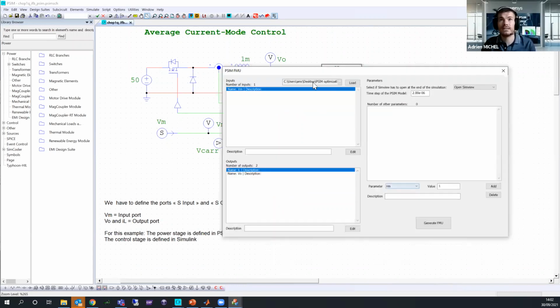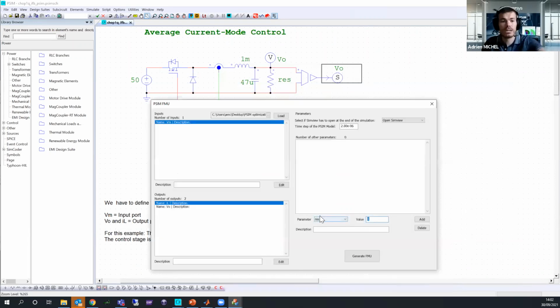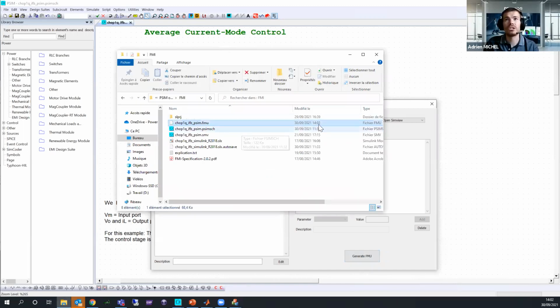Here you can define the resistance, because you can change the value on the fly during the simulation. Okay, so you can define 5 ohm for my resistance, and you have to click on add. And here you can open SimView at the end and you can modify the timestep again. You have to click on generate FMU, and the FMU has now been generated. This is the time actually now.